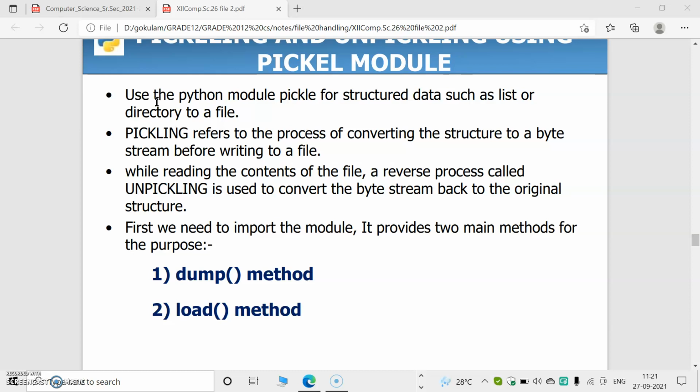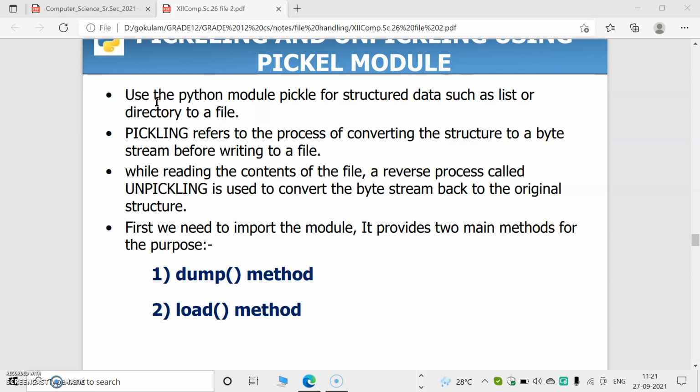Converting the structure to a byte stream. In binary files, we have to write the data in binary format, so it is converted into binary format or byte streams. Pickling refers to the process of converting data to a byte stream before writing to a file. When we write into a file, a conversion takes place. This conversion is known as pickling.